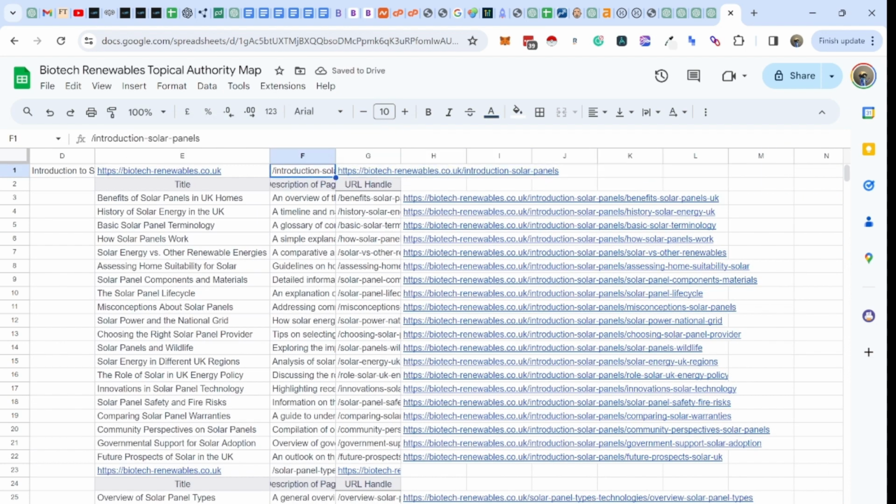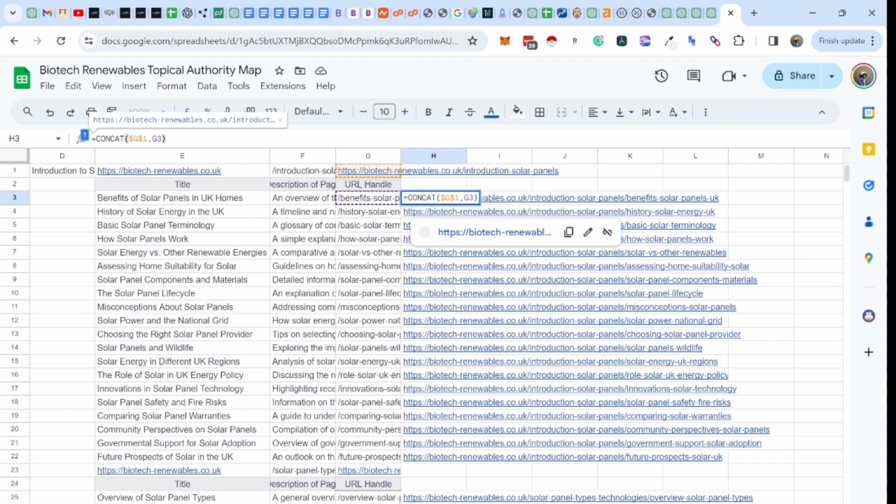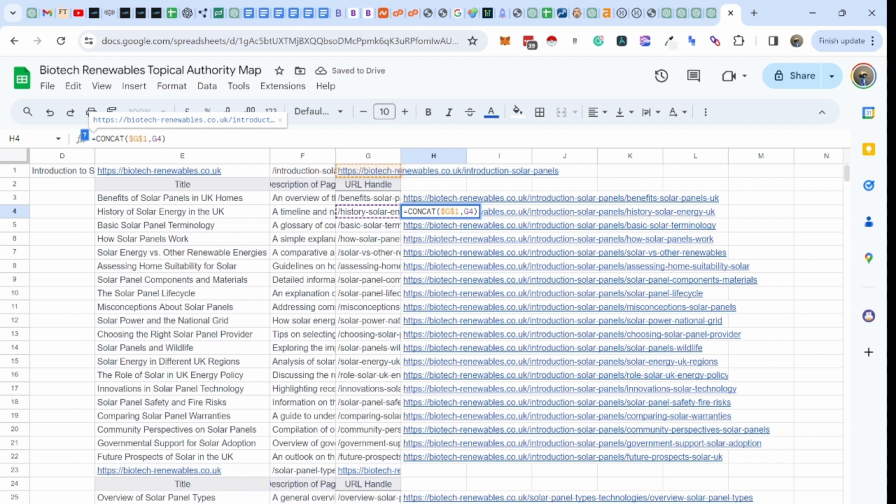So basically we're building our URL structure. And then what we do is we've obviously copy and pasted these from ChatGPT in a list, and it's given us a URL handle. And then what we do is we do equal concat, except this time we want this one to remain the same each time and not change. So we've got to put dollar signs before the G and before the 1, and then therefore for each of these it will pull it through, but at the same time we want this one to change. So we want benefits of solar, we want history of solar, etc., etc.